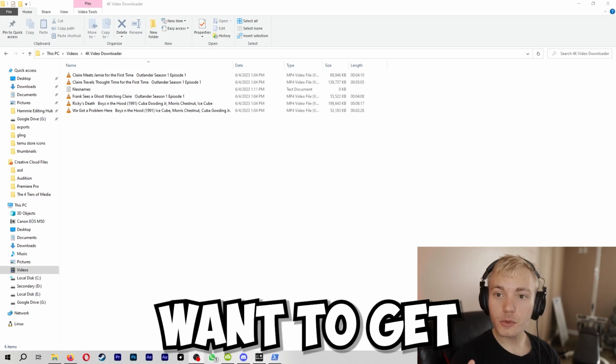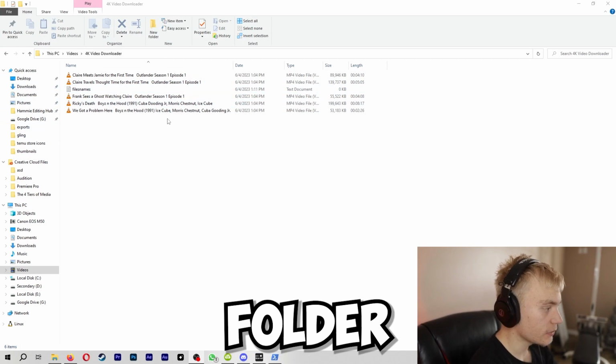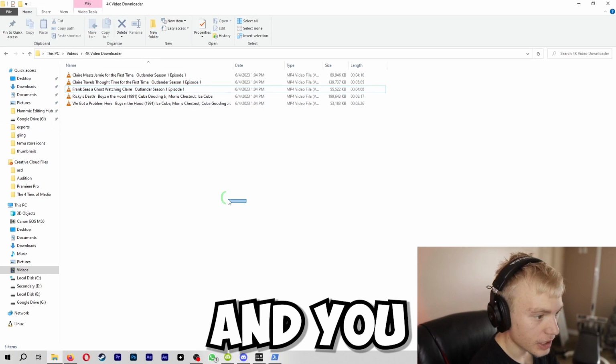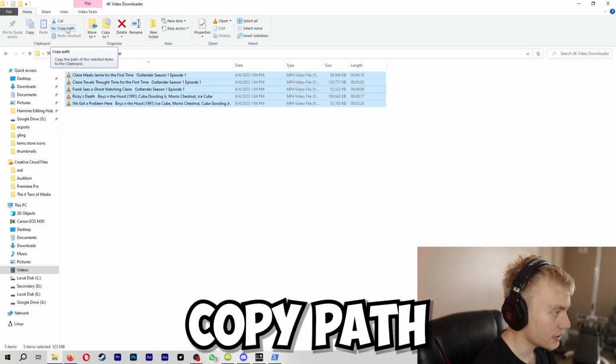Now, if you guys want to get a list of every single thing that you've downloaded, all you've got to do is go to your folder where you've downloaded everything, hit Control A, and then go to this button right here, and hit copy path.